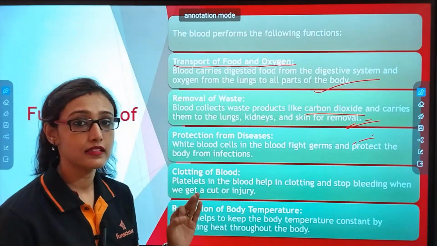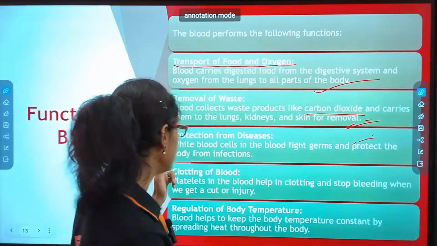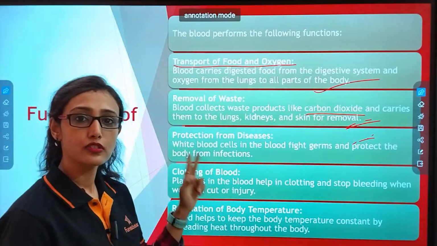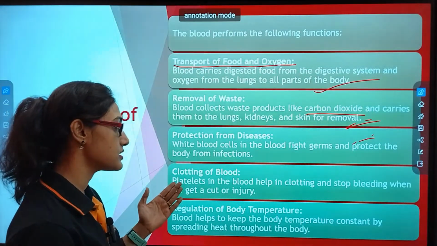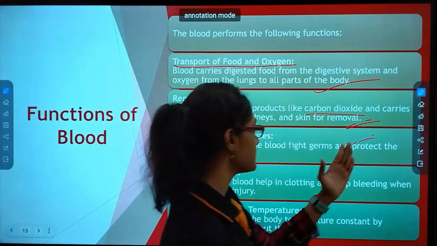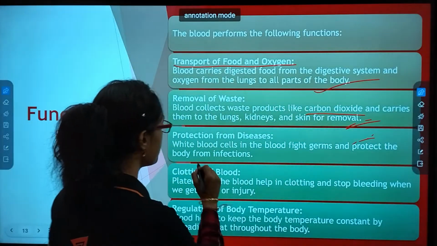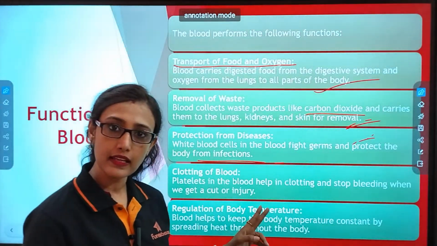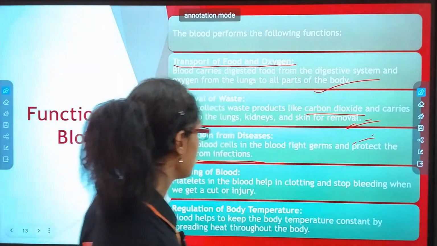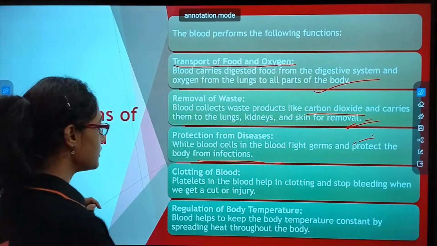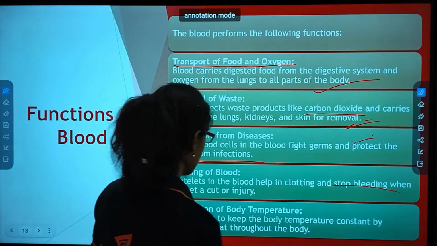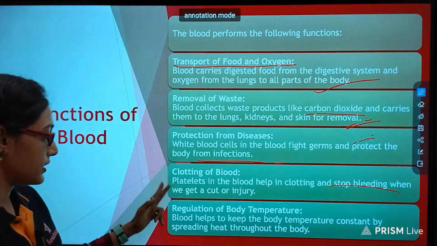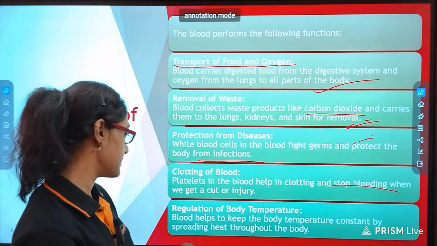Now, blood except RBC, they have WBC, which are the soldiers. So, function of soldiers is to fight against germs and protect the body from infections. Okay. Third, platelets. What is the function? Clotting of blood during an injury to stop bleeding. And third is regulation of body temperature.